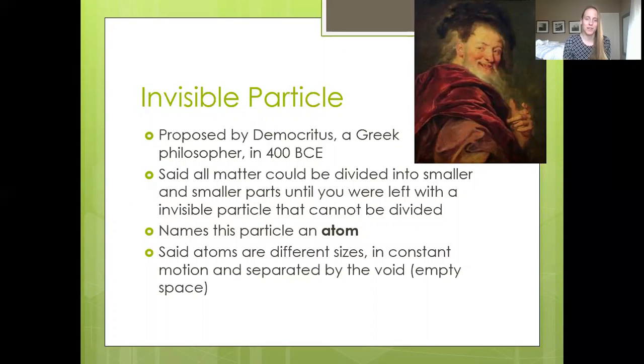Even though Democritus was a philosopher long before he had access to any type of technology to see these invisible particles, he was spot on. Nothing that he said is wrong. He might not have the full idea of what an atom is, but he did know that atoms are different sizes, which is true, that they're constantly moving, which is true, that they're separated by empty space, which is true, and that they can't be divided. So all of this is spot on. Also, look at that guy. I mean, how can you not like him?